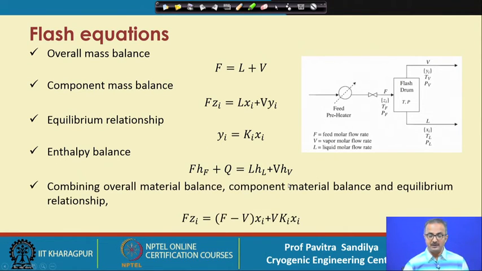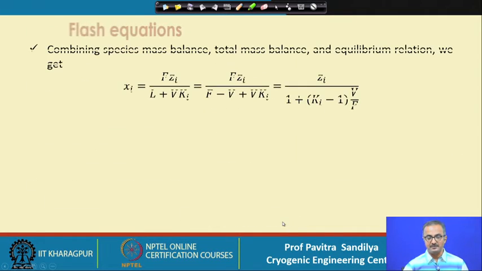After writing these equations, we simply combine the various equations. Here we are combining the overall material balance, the component material balance and the equilibrium relationship. By combining these, we get this equation, in which we have eliminated L by replacing it with F minus V, and also eliminated Yi by replacing it with Ki into Xi.